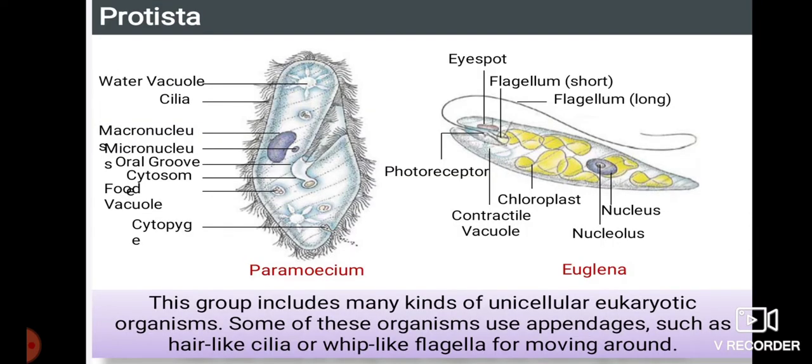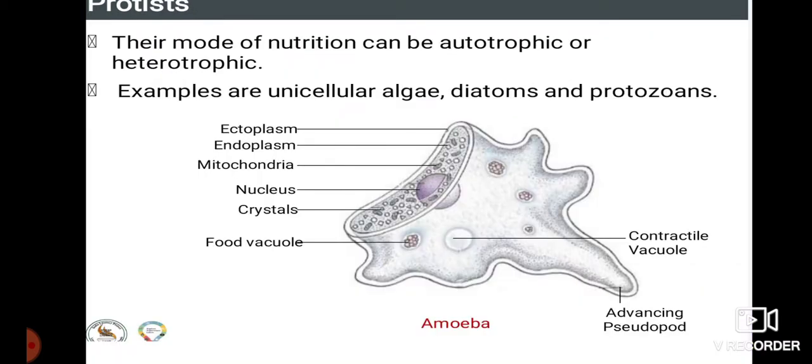The next kingdom we have is Protista. This group includes many kinds of unicellular eukaryotic organisms. Some of these organisms use appendages such as hair-like cilia or whip-like flagella for moving around. The flagella and cilia present here are locomotory organs for the paramecium and even for the euglena. Their mode of nutrition can be autotrophic or even heterotrophic. Examples are unicellular algae, diatoms, and protozoans.